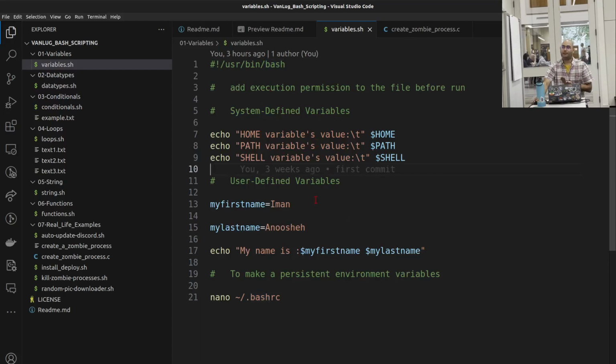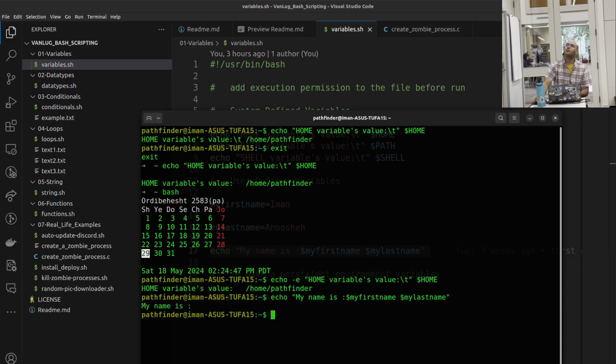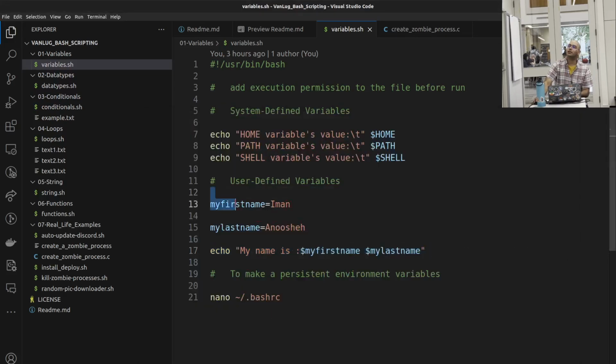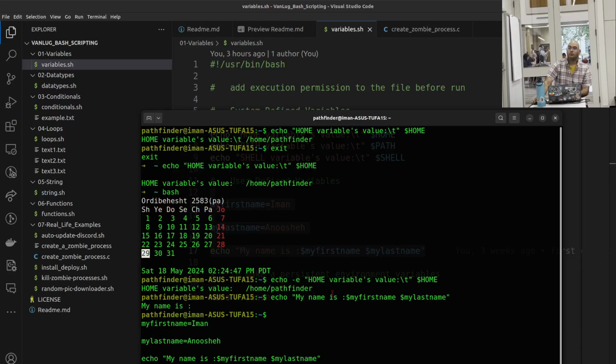Going through the user-defined variables. This is just a simple one. I use the convention of lowercase. My name, my last name, and when I echo out, oh, sorry, I have not. I should get the whole thing. When I don't have the variables, it doesn't know what to paste. So, do it again. So yeah, it prints out fine with the space included and everything.